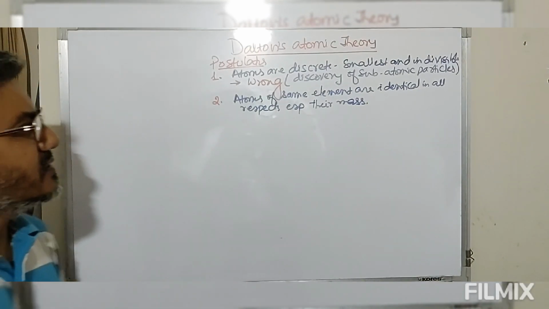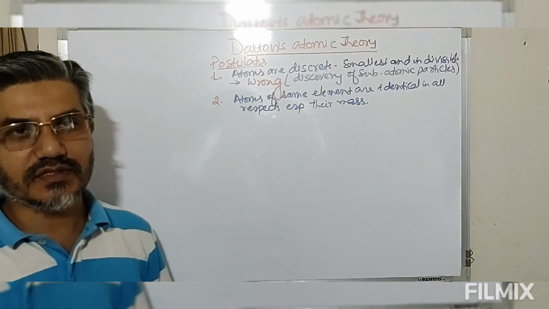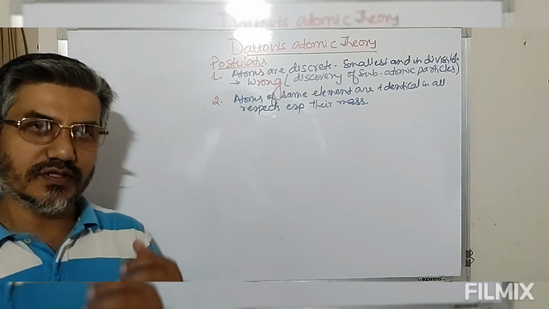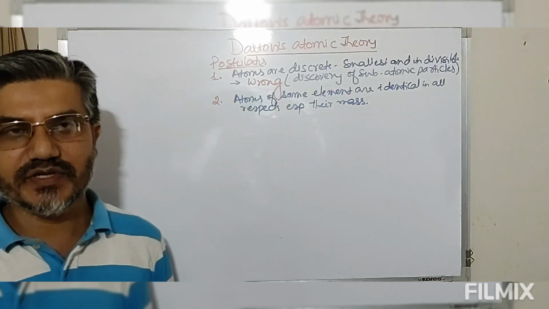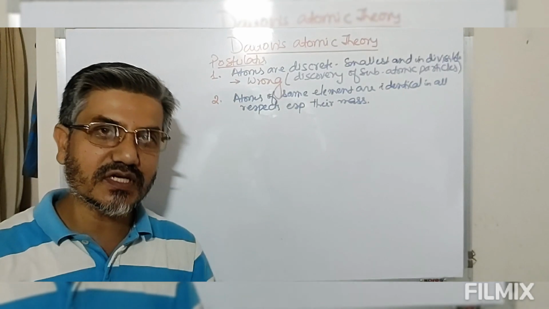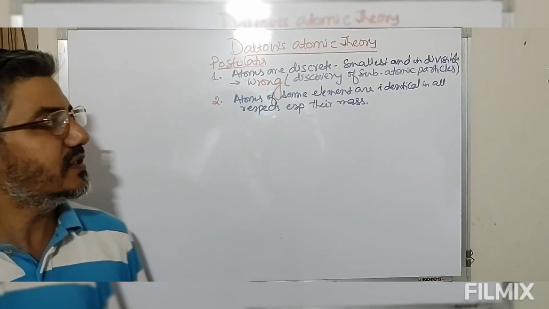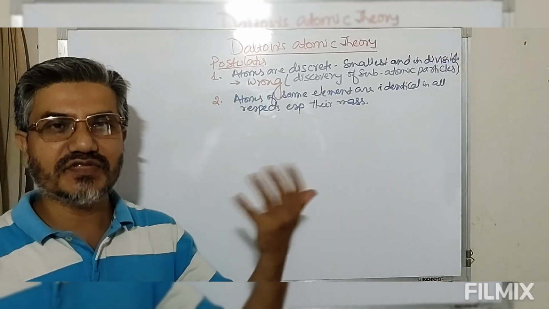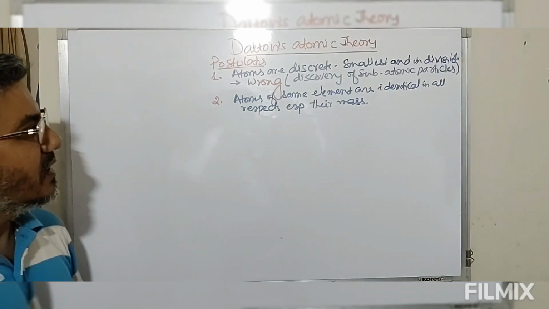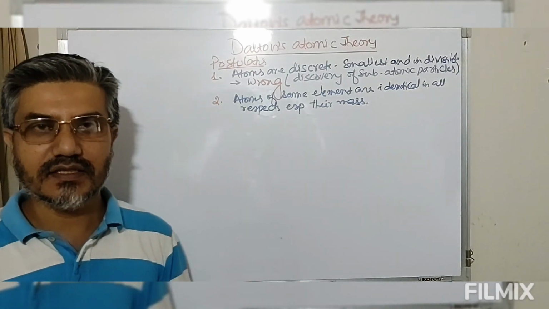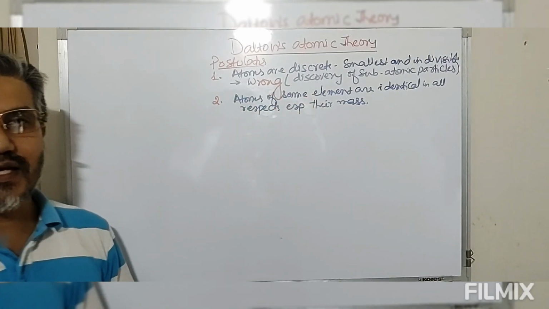Now look at this, we have atoms of the same element. So we have an element, so the atoms should obviously be the atoms of that element only. If the atoms are the same, then obviously the properties should be identical: shape, size, and all the properties should be identical. So this sentence seems to be correct.